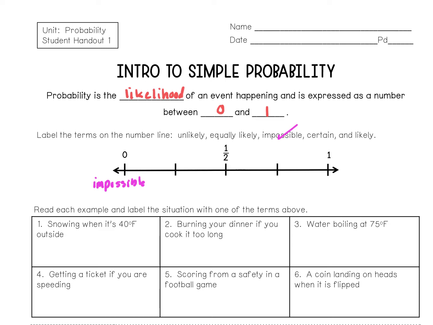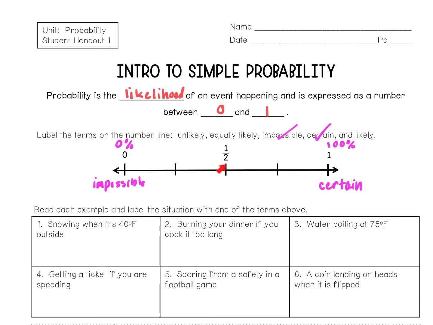Next, let's go to the number 1. If 1 is our probability, it is absolutely certain it will happen. In fact, 1 is the same thing as saying 100%. So we're going to put certain here. So the likelihood of it happening is certain. And when I use the 100%, oftentimes probability is mentioned as a percent, particularly like the chance of rain today is 60%. That's used often.